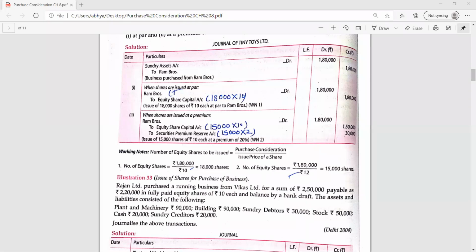Have you done the first entry? If the credit side is more, then you have to transfer the difference to goodwill. If the debit side is more, then you have to transfer the difference to the capital reserve account. Okay. Are you ready with the first entry, students? Okay.